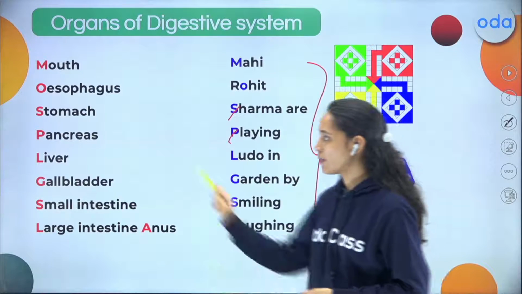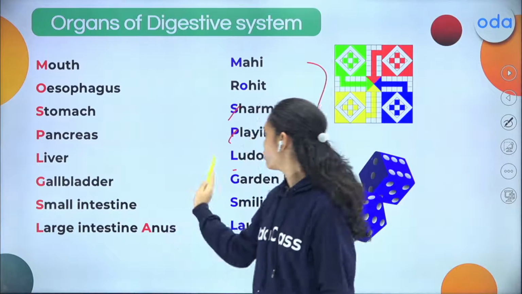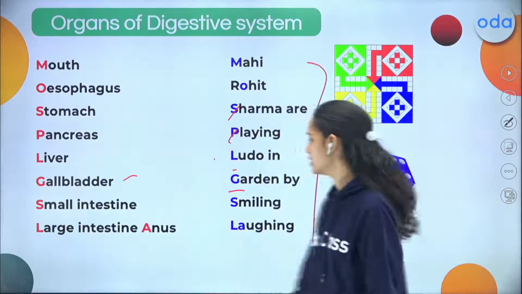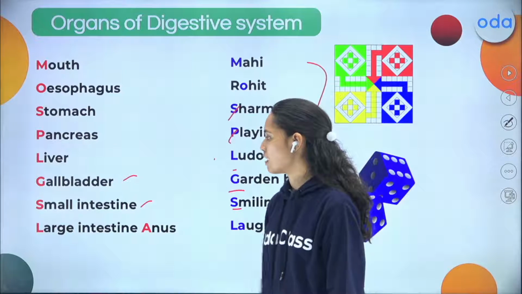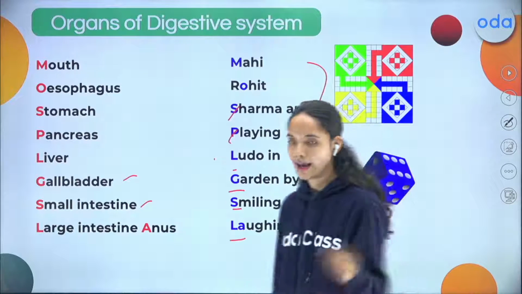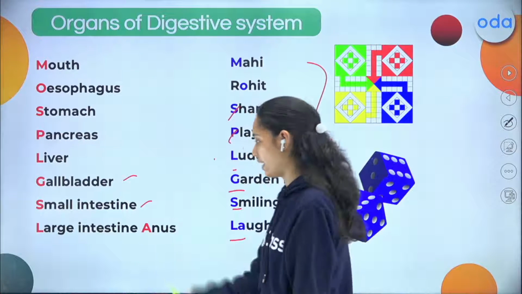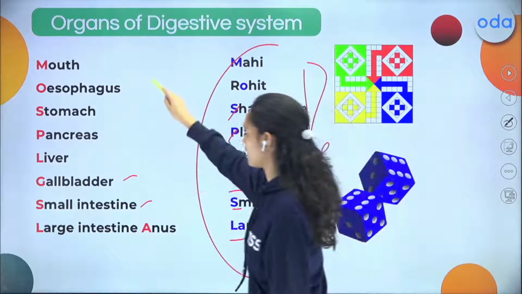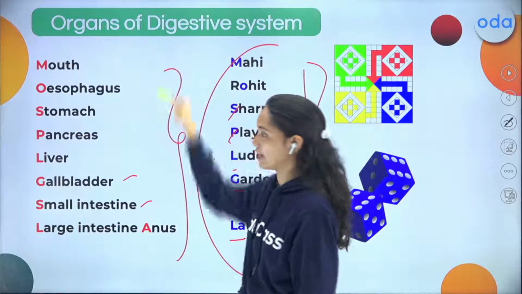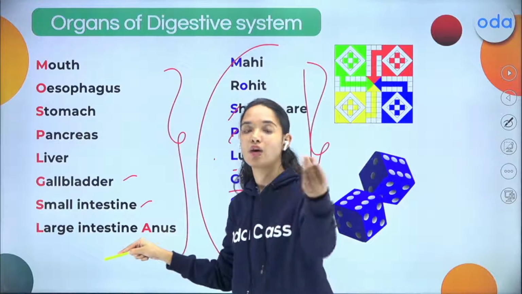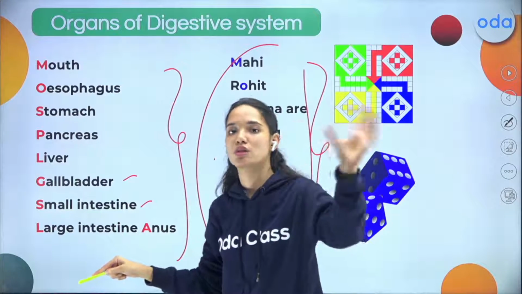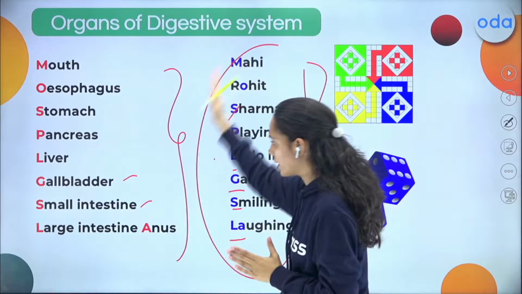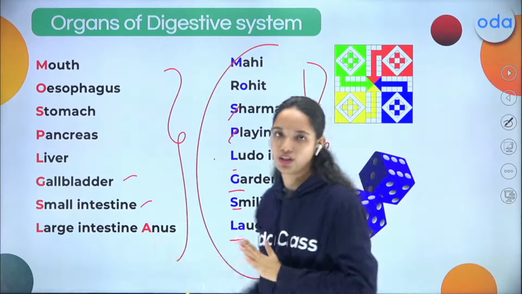Playing, P stands for pancreas. Ludo's L stands for liver, Garden's G stands for gallbladder, smiling's S stands for small intestine, and laughing's LA stands for large intestine and anus. So these are very much important. This list is very much important, and this is the sequence of how food enters and goes out of the body and where the digestion takes place. This is the complete sequence. This is where it actually happens.